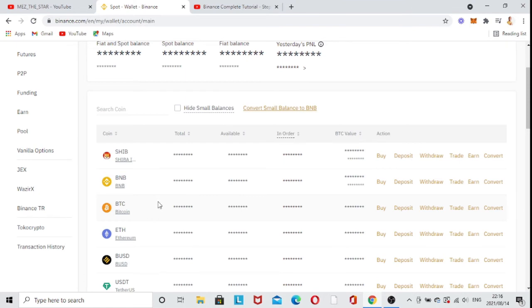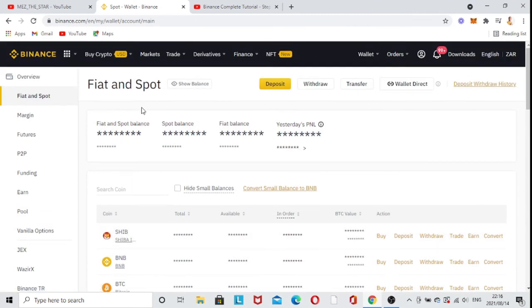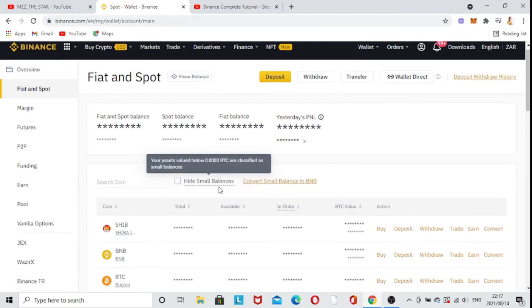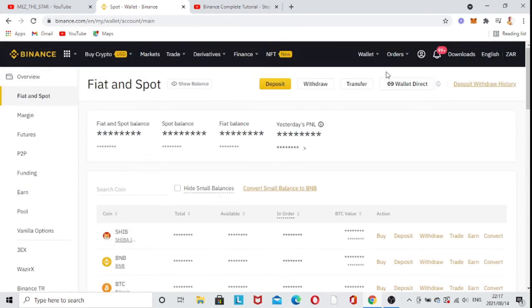So you can save some there, and it's going to give you interest each month, and then it's going to grow. It's like a savings account, if you're familiar with a savings account at your bank. Staking is something like that. As you can see there, all of those are going to show here. But fiat and spot is just the amount of money that is not staked into anything, that is just sitting there. So that's what you get when you go onto fiat and spot.